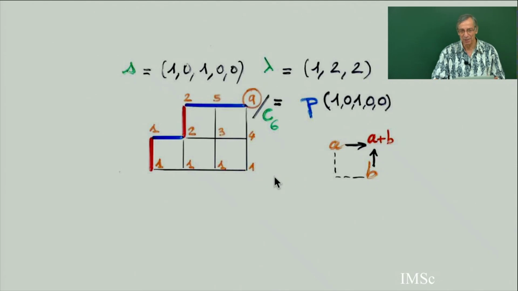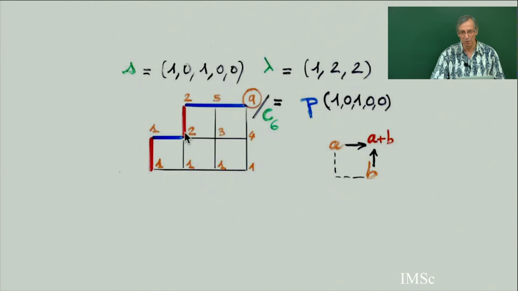For example, it's very easy to count paths below. If you give me this state, 0, 1, 0, 1, 0, this is the notation of physicists: occupied, empty, occupied, empty, empty. Then you get this path above. And how many paths are below this path? There is a very easy recurrence relation.